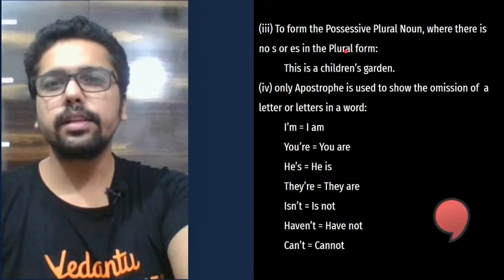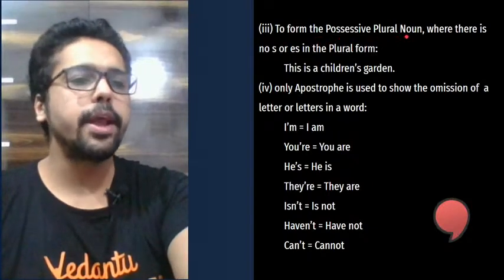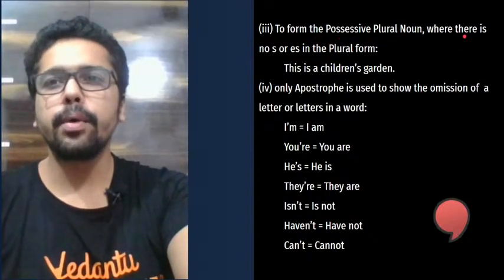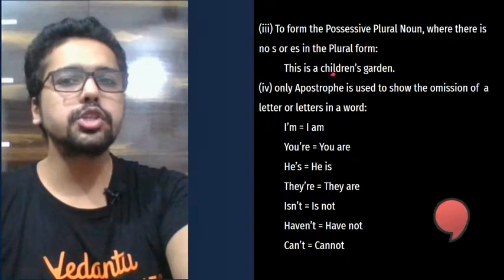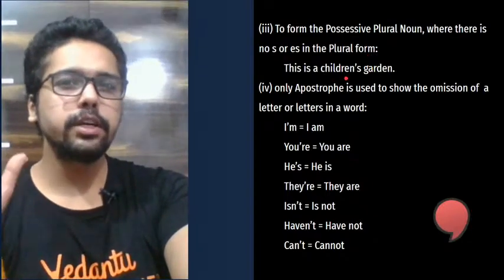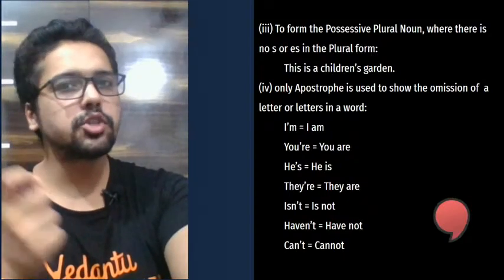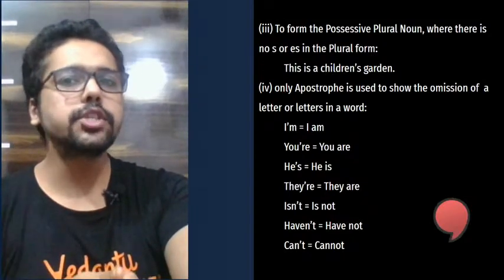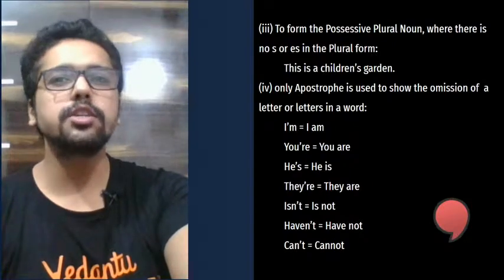Perfect. Look at the third rule. We also use the apostrophe to form the possessive of a plural noun where there is no S or ES in the plural form. This is a children's garden. Now look at the word children. The singular form of the word children is child. We say a child, but we don't say childs, right?